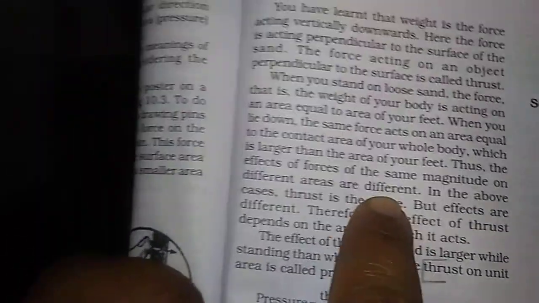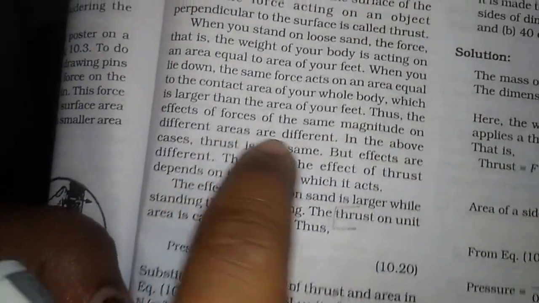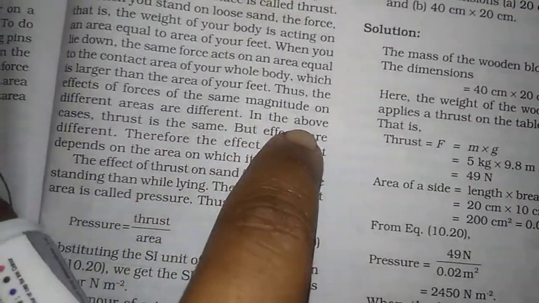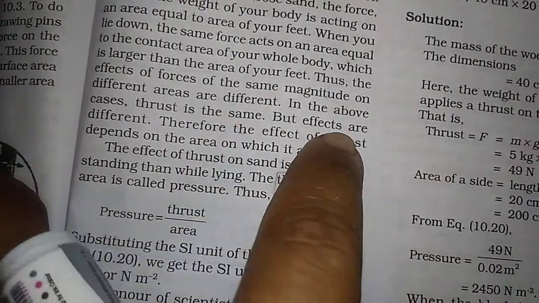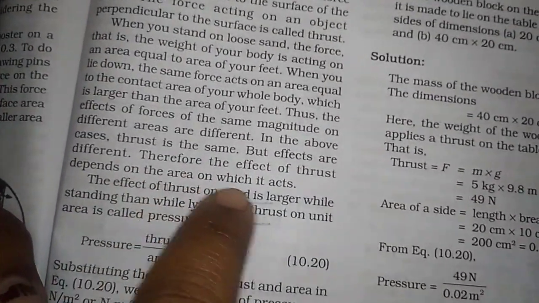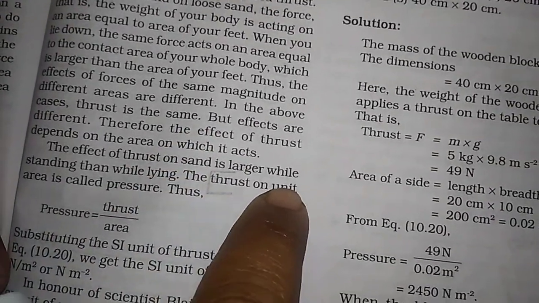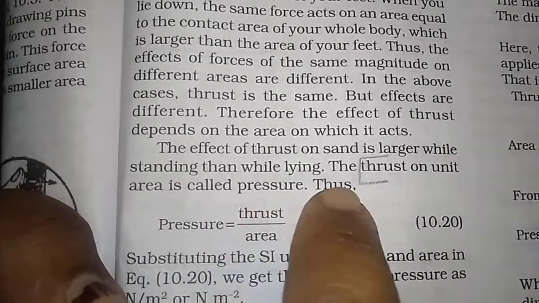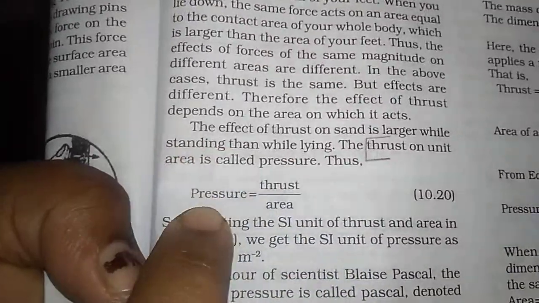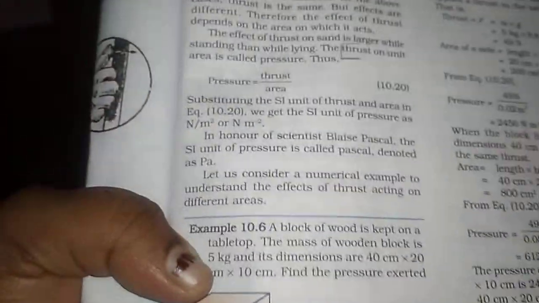See this: the effect of a force of the same magnitude on different areas is different. In the above cases, thrust is the same but the effects are different. Therefore, the effect of thrust depends upon the area on which it acts. So underline this part: the thrust on a unit area is called pressure. Put in the box: pressure is equal to thrust by area.